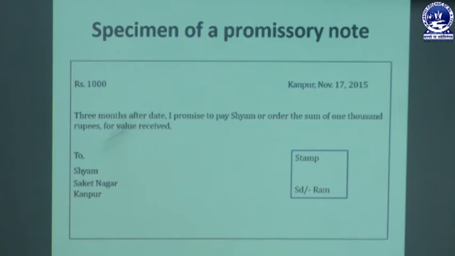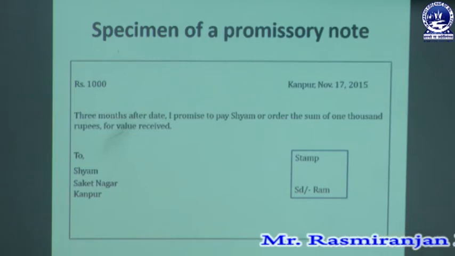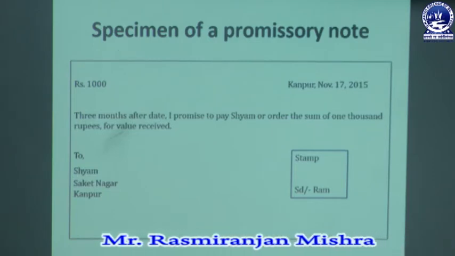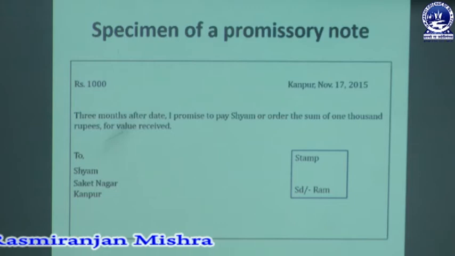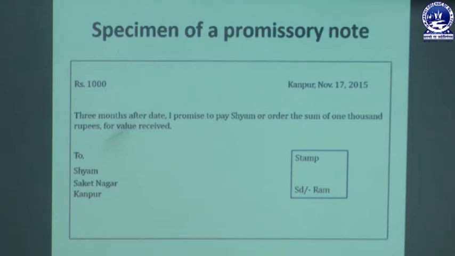This is an unconditional promise that must be mentioned in the promissory note. Then at the end, the person to whom the promissory note is drawn, and then the stamp and the signature must be mentioned. This is one type of specimen of a promissory note that must be taken into consideration when any type of transaction is made by one person with another person.